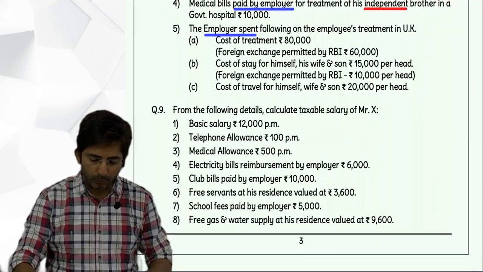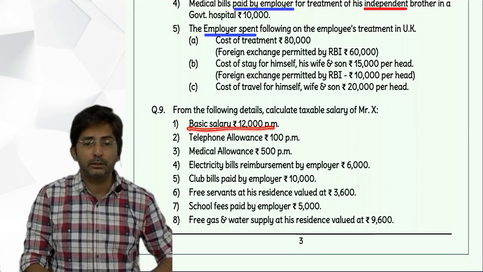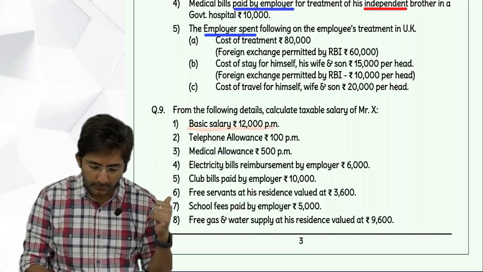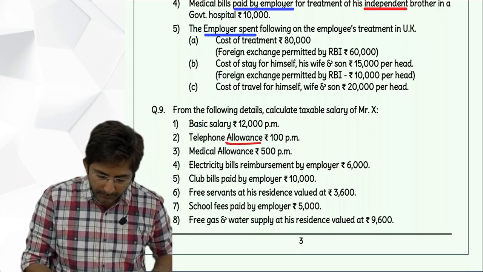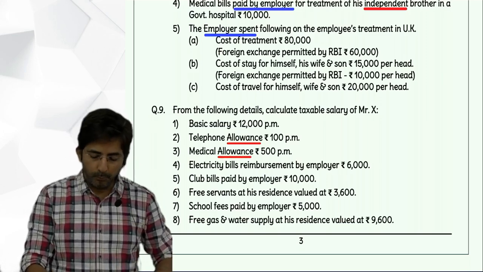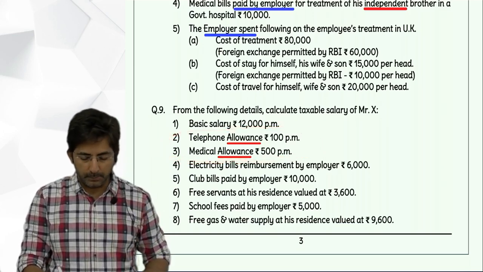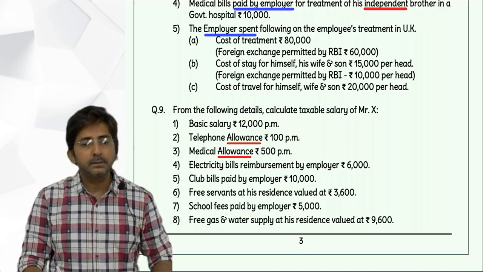Question 9. This was a small question. Basic salary 12,000 into 12, 1,44,000 taxable. Keep checking. Basic salary 1,44,000. Telephone allowance and medical allowance, these two are allowances. And whenever it is an allowance, you have to search in the list of exempt allowances. But both are not in it. So both will be taxable. Telephone allowance 1,200. Medical allowance 6,000.